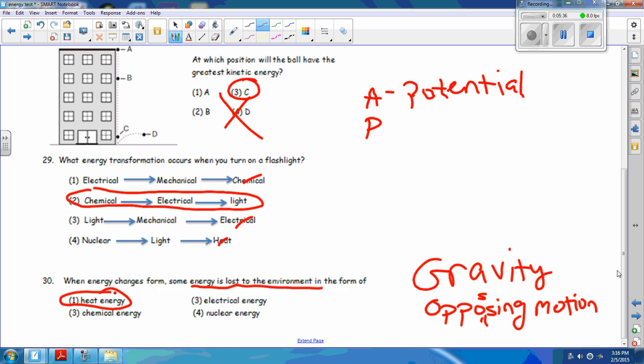Okay, that's it. These are your test corrections. So when you write your answers, you need to tell me why it's correct. So for instance, for number 30, heat energy is lost in the environment because of friction. So you need to make sure that you write the correct answer and why it's correct.